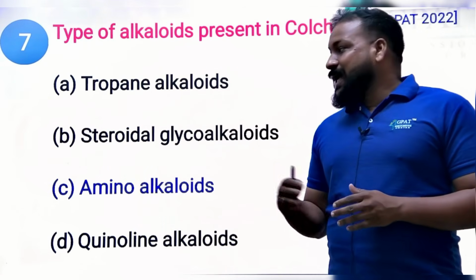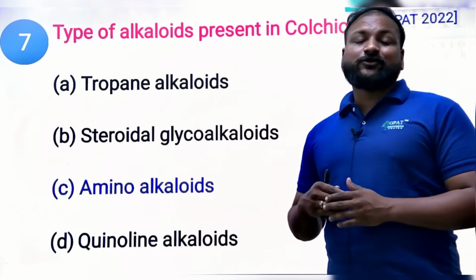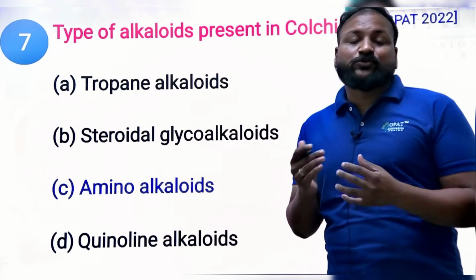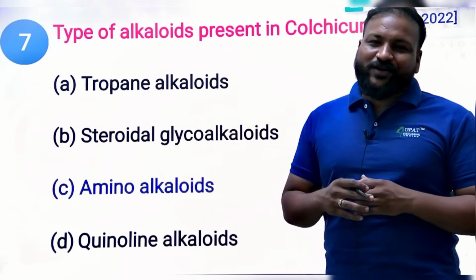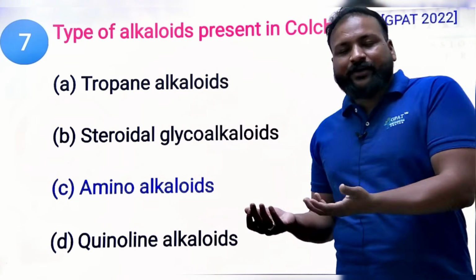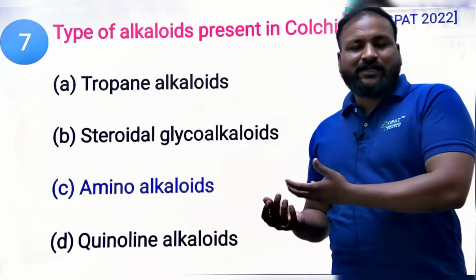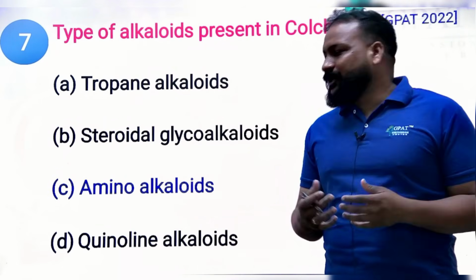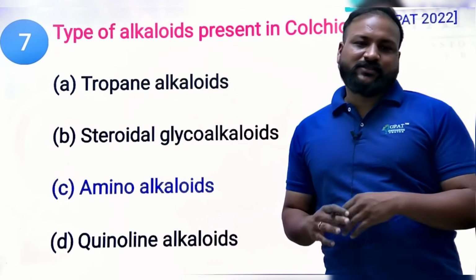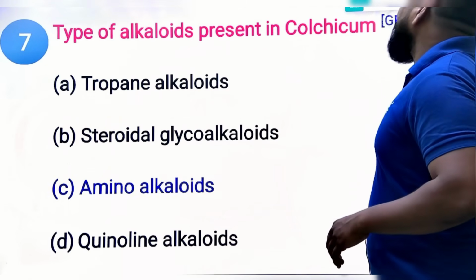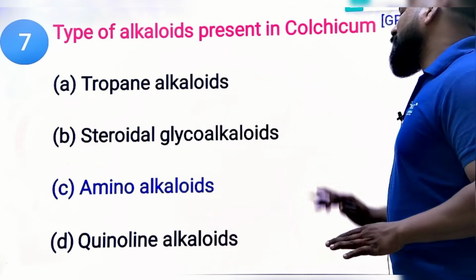Whereas Dioscorea also belongs there. Tropane alkaloids are all Solanaceae family plants like belladonna. Quinoline is like cinchona. So colchicum is an amino alkaloid.